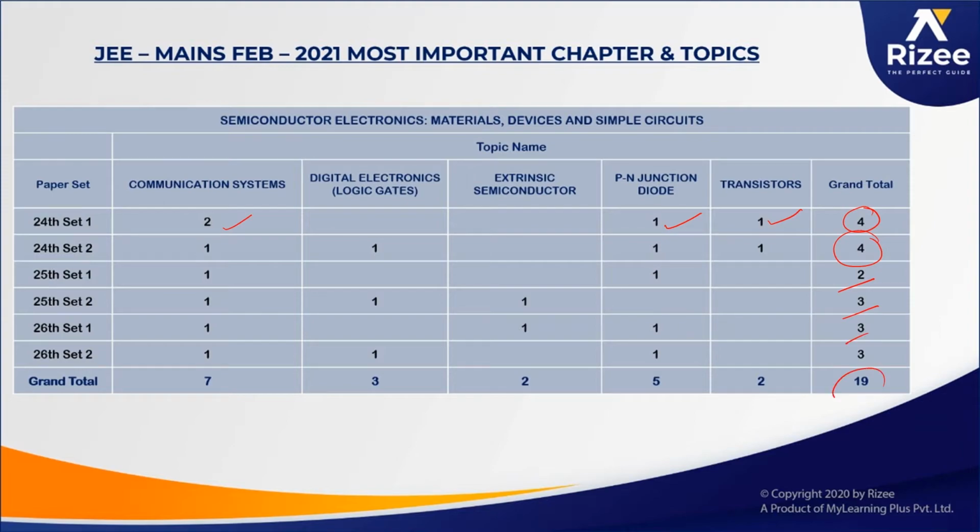Overall there are 19 questions in this chapter, of which 7 are exclusively from communication systems. And if you consider the semiconductors chapter, which includes digital electronics, extrinsic semiconductors, PN junction diodes, and transistors, you have another 12 questions.